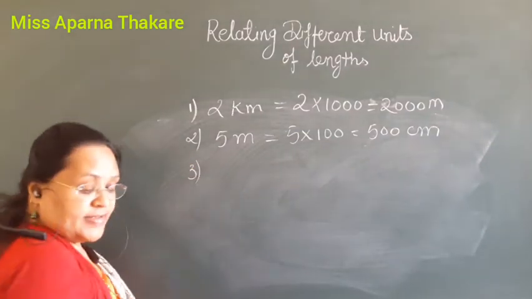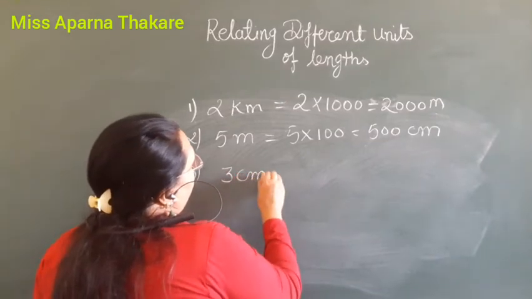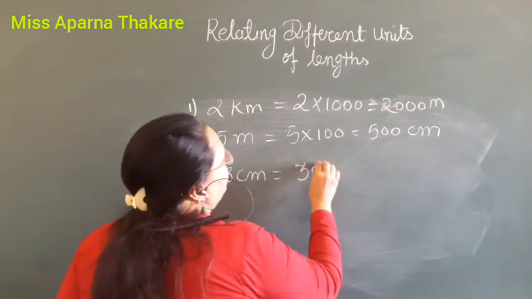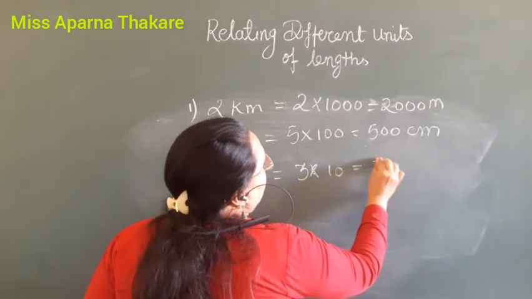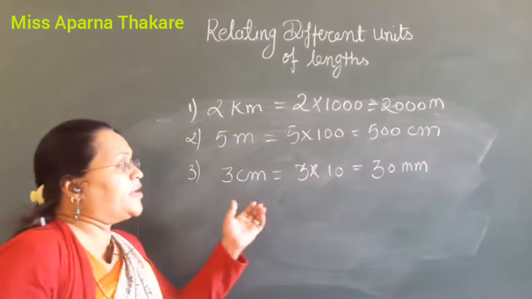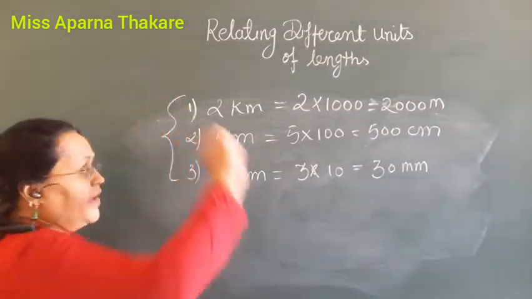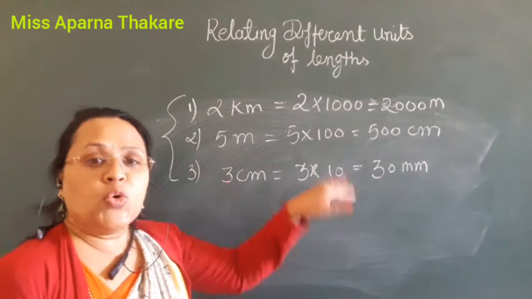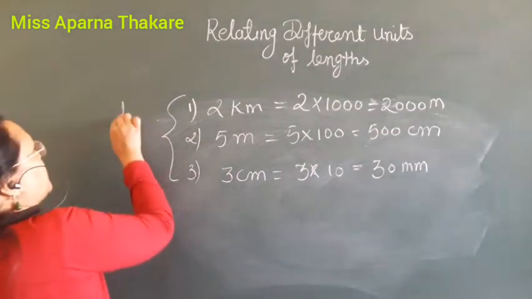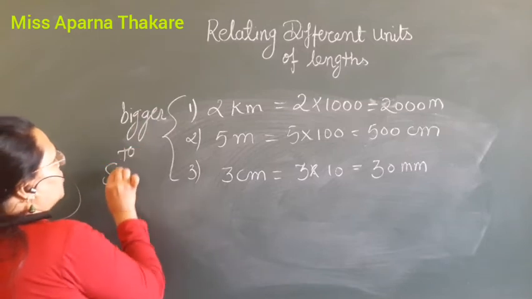And then third is 3 centimeter equals 3 centimeter multiplied by 10 equals 30 millimeter. So centimeter is converted to millimeter. This is increasing, bigger to smaller.